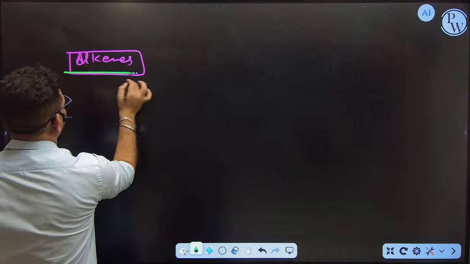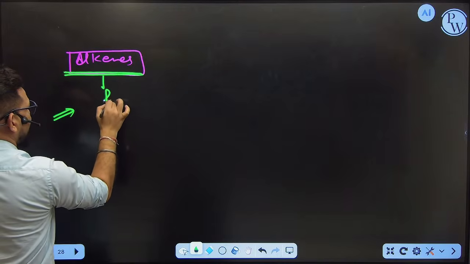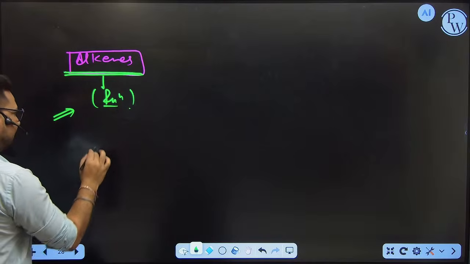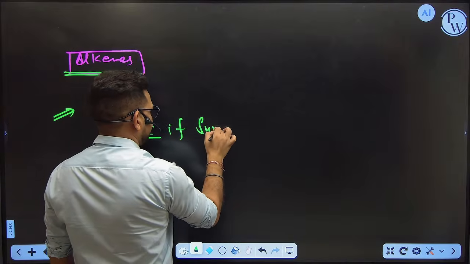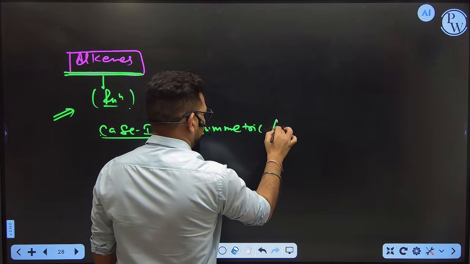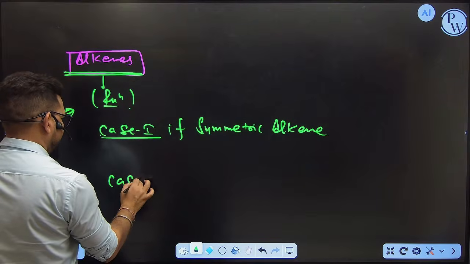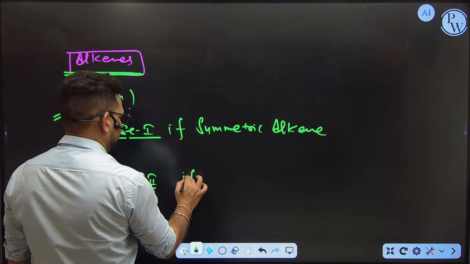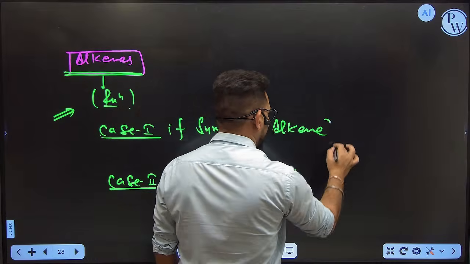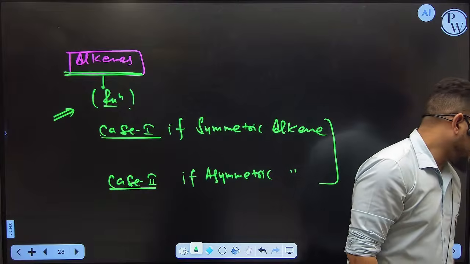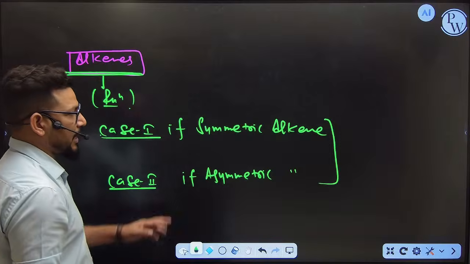It's very simple. See, if you want to give the reaction of alkenes, how you are going to do this? If you want to define the reactions of alkene, keep in your mind. Case 1, if symmetric alkene is there, and case 2, if asymmetric alkene is there. Whenever you are going to define the reaction, please keep in your mind if this alkene is symmetric or asymmetric.